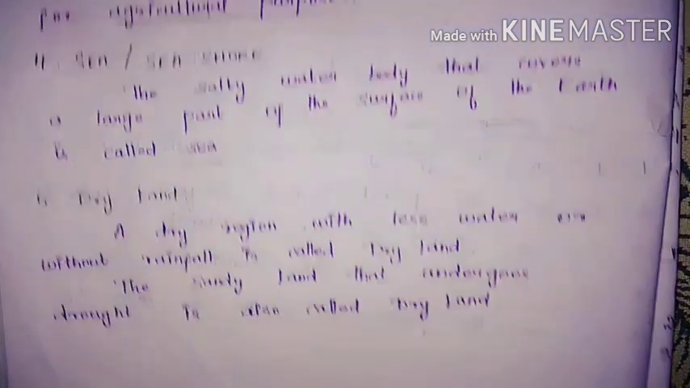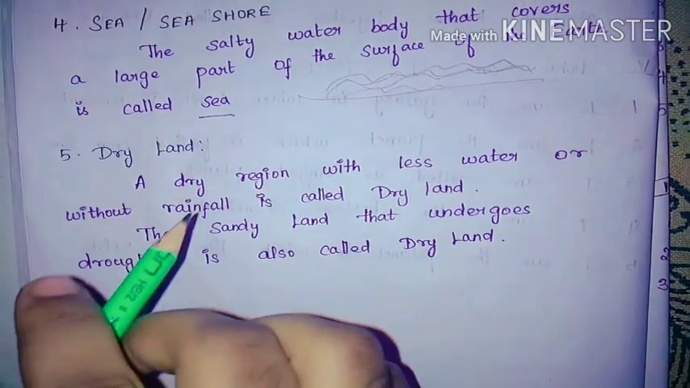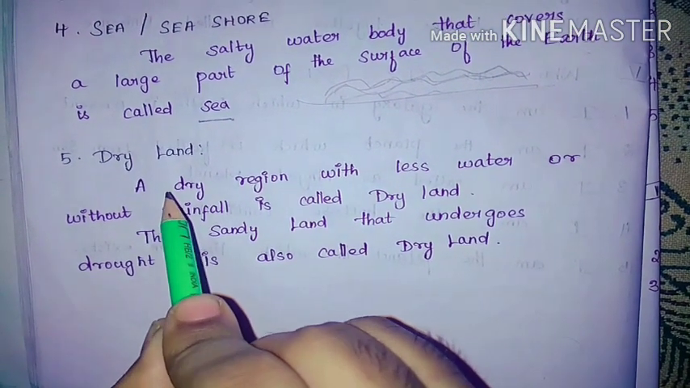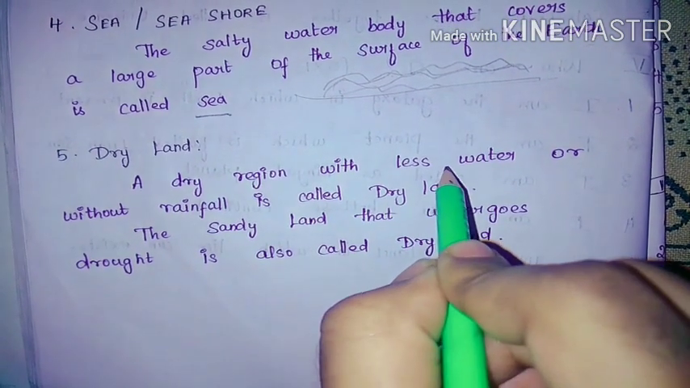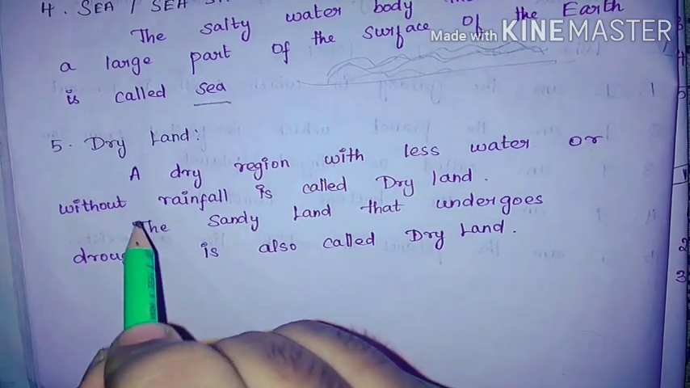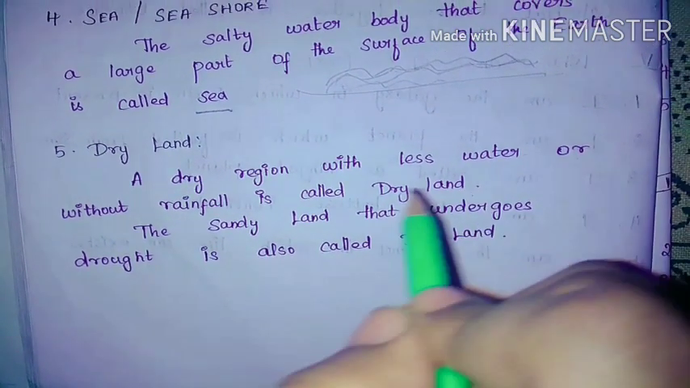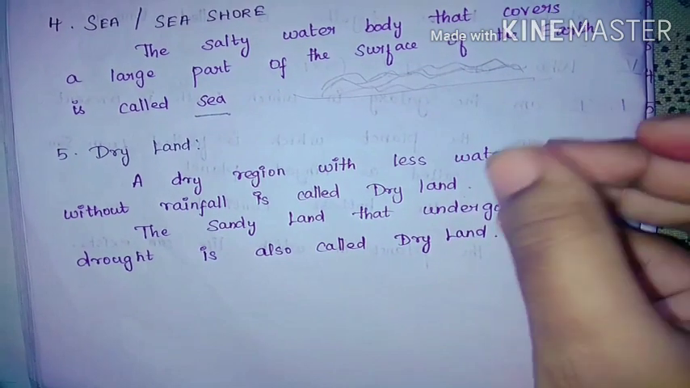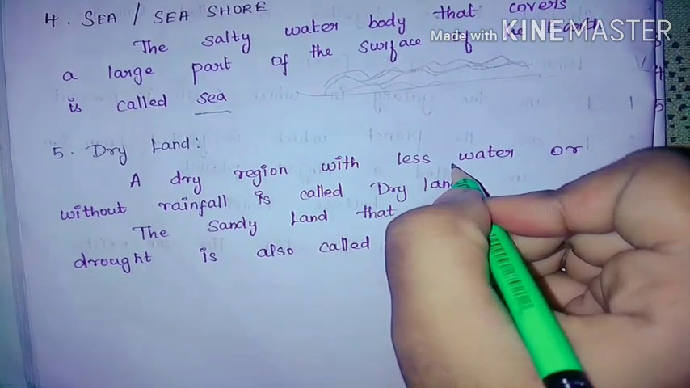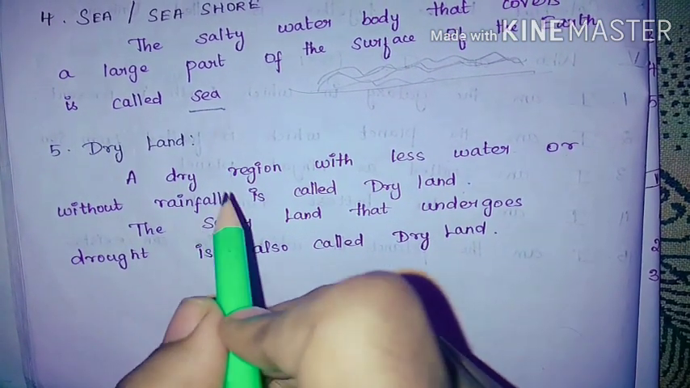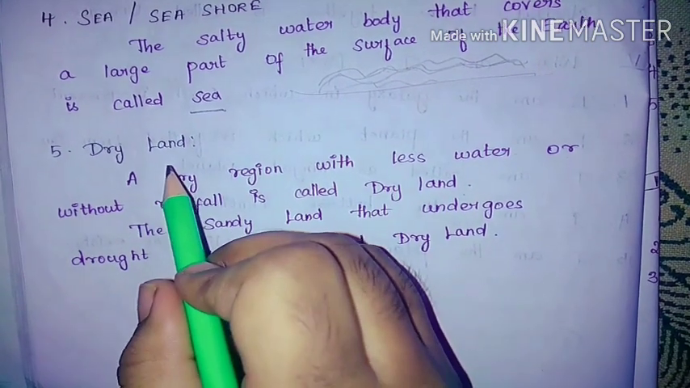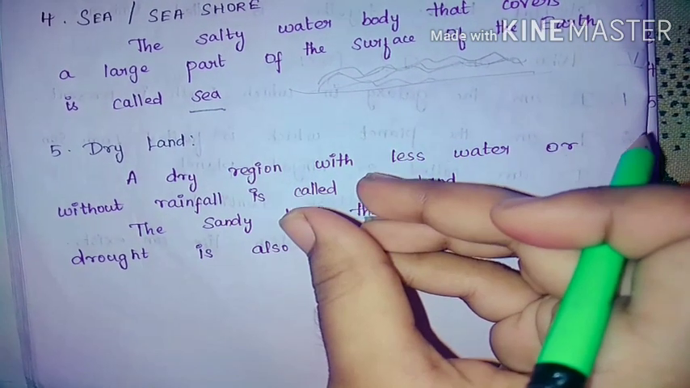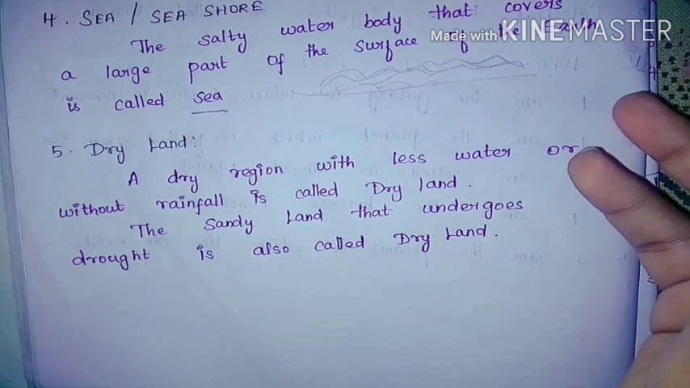Fifth one, dry land. Dry region with less water or without rainfall is called dry land. So the dry land will be very dry. Why? Because it will have only less water or without water or rainfall. So the dry land will have less water or without rainfall.